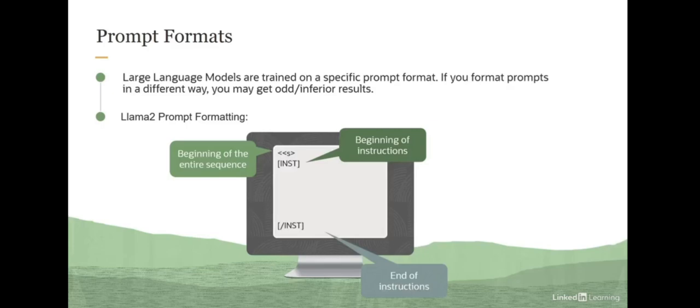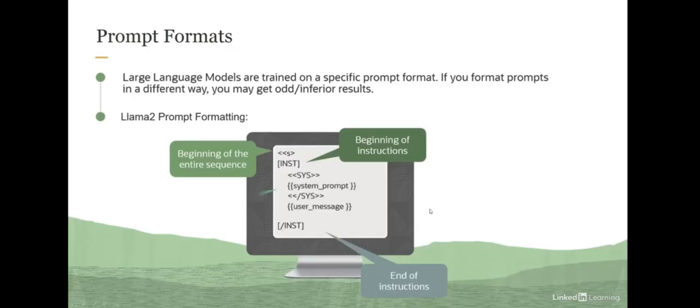So for example, if you're managing dialogue state with multiple exchanges between a user and the Llama 2 model, because it's optimized for dialogue use cases, you need to mark the dialogue turns with instruction tags. So here you say beginning of the entire sequence, here you say beginning of instruction, and here you say end of instruction. And this is how you format your instructions, right, with these instruction tags.